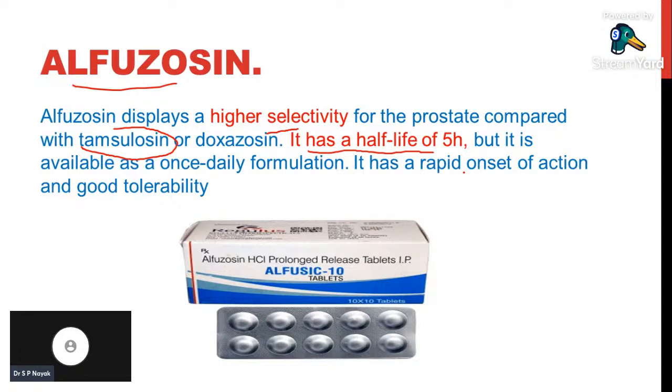One point you have to remember is alfuzosin has a very rapid onset of action, unlike other alpha blockers. Alfuzosin has rapid onset of action, T half is 5 hours, and it has a highly specific action on the alpha 1A receptor, same like tamsulosin. Okay, so this is another point about alfuzosin.